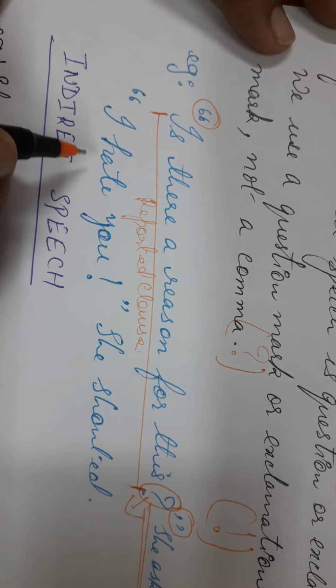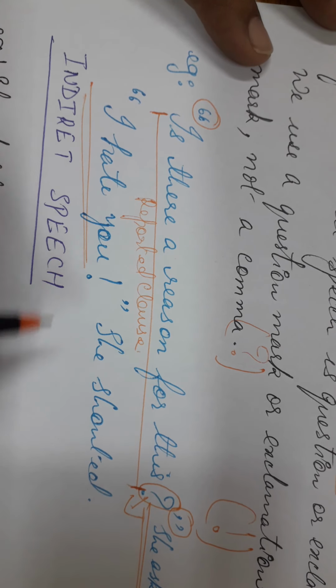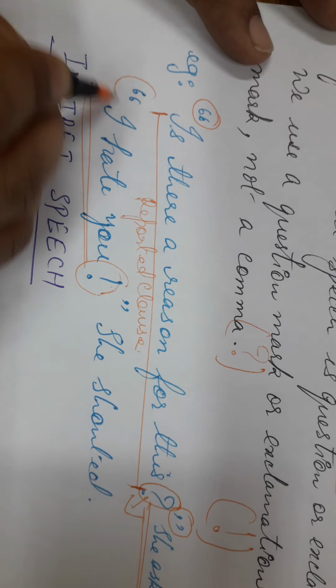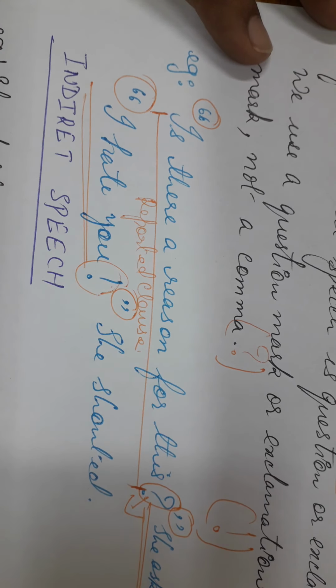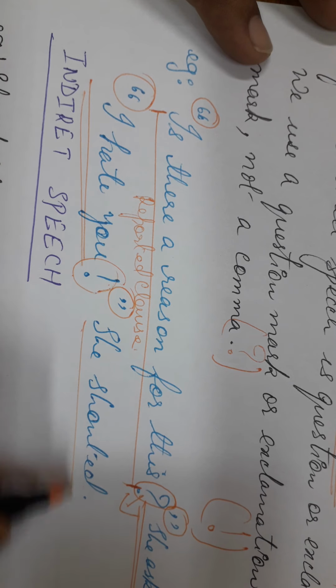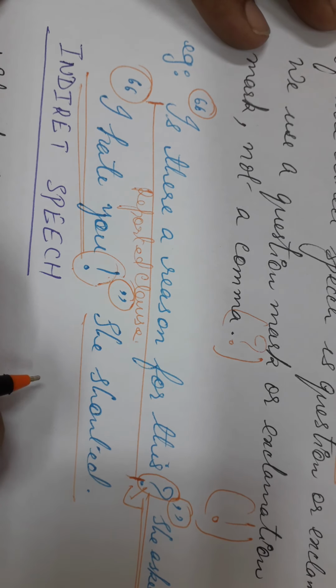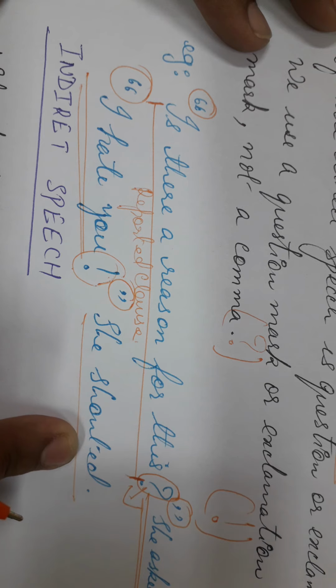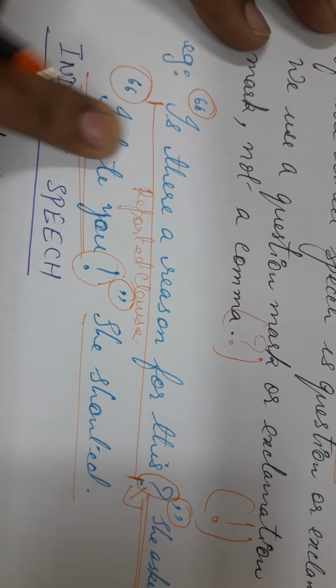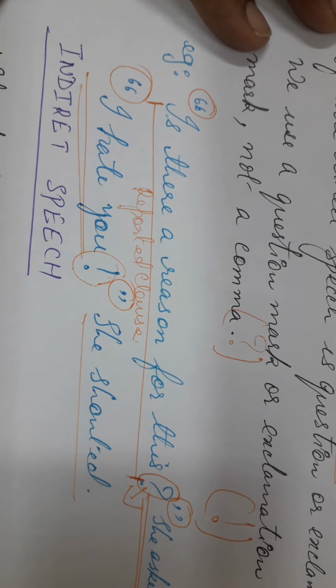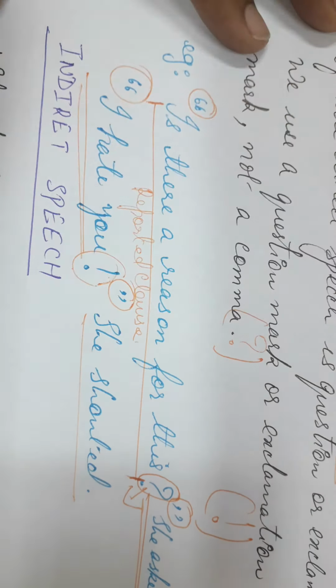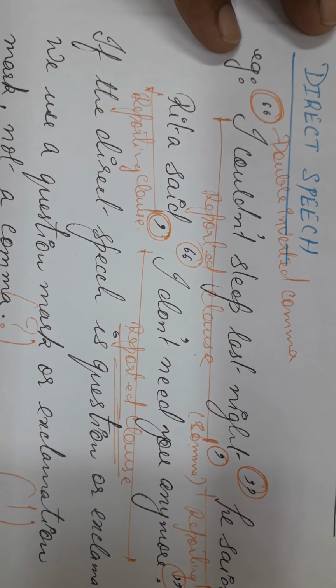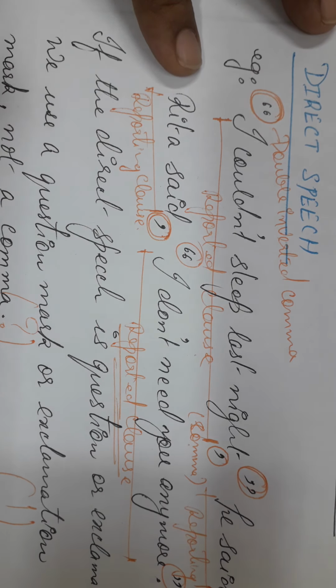When we have an exclamatory sentence, again it comes inside the double inverted comma, then we have an exclamation mark, and we have the reporting clause. Again you will find that when the order is inversed, when the reporting clause comes before and the reported clause comes afterwards, and if the reported clause is an exclamatory sentence, you find the same kind of structure in some of the books.